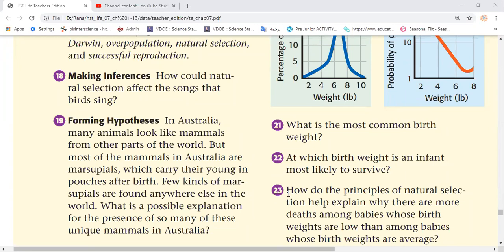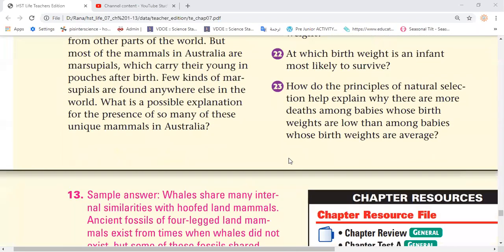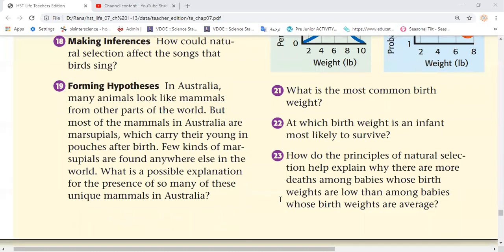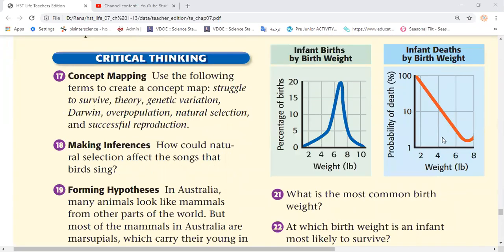Yeah, Mister, can you repeat number 23 again, because the internet connection was bad? The question 23. Yes, it asks, how do the principles of natural selection help explain why there are more deaths among babies whose birth weights are low than among babies whose birth weights are average? We know that the average birth weight is about 7. So the individuals or the babies that have less weight have a high rate of death.